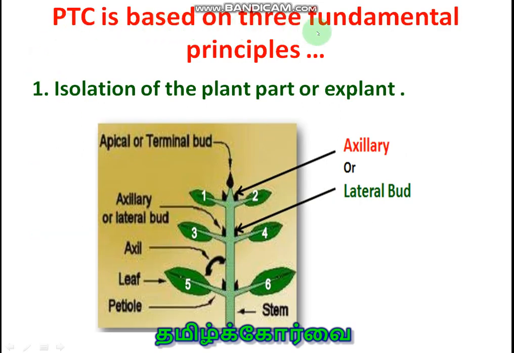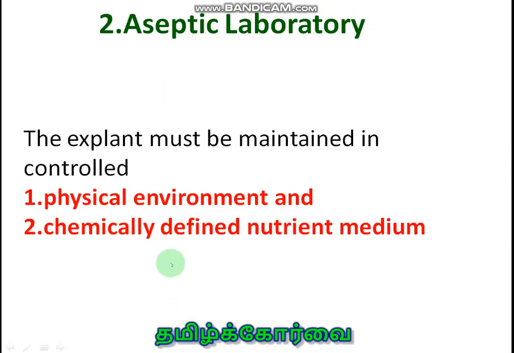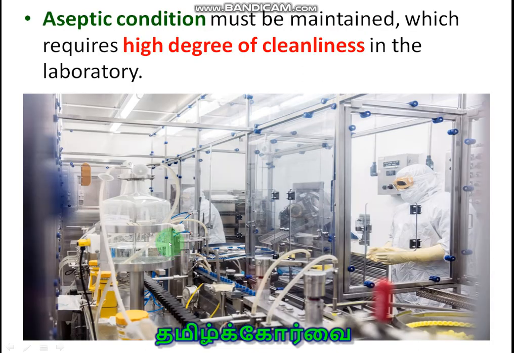Plant tissue culture is based on three fundamental principles. First one is isolation of the explant. The explant may be terminal bud or axillary bud or leaf or petiole or stem. Second one, aseptic laboratory. The plant must be maintained in controlled physical environment and chemically defined nutrient media.